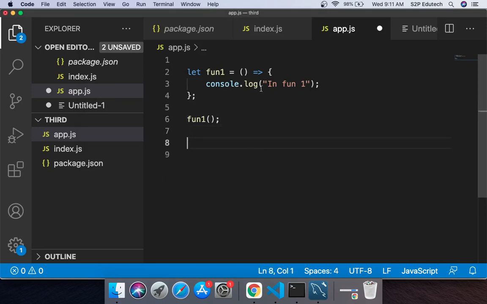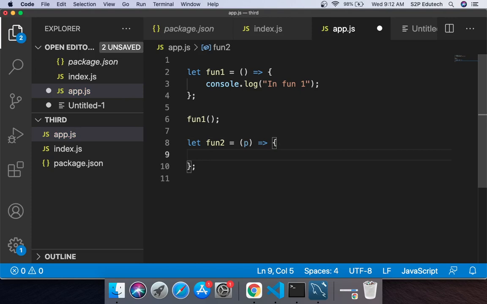Now this is a function with zero parameters. That is, it does not have any parameter in it. What I am going to do is create another function which will take one parameter. So I am saying let fun2 equals to, I'll give the name of the parameter as p, and I am creating this arrow function.